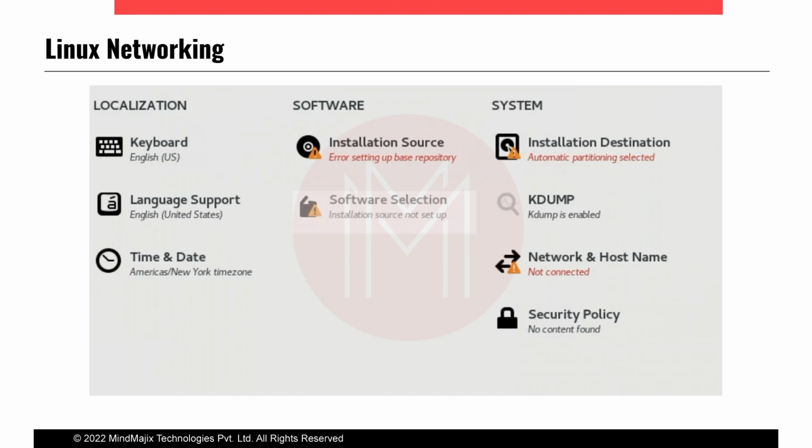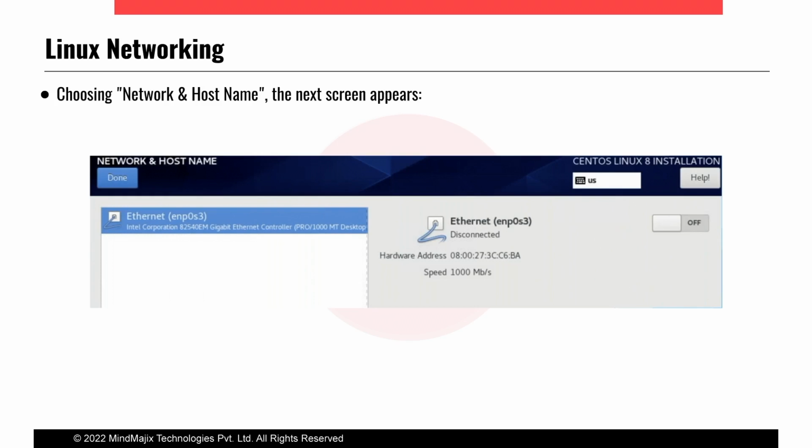Here the network and hostname option is there. Okay, it's showing not connected here. We need to click there. Okay, and then we need to decide. I'll show you exactly what is there in the next slide.